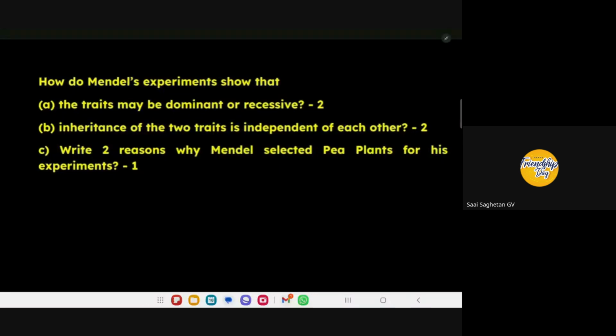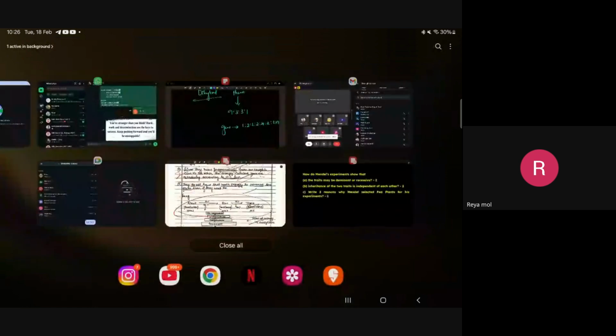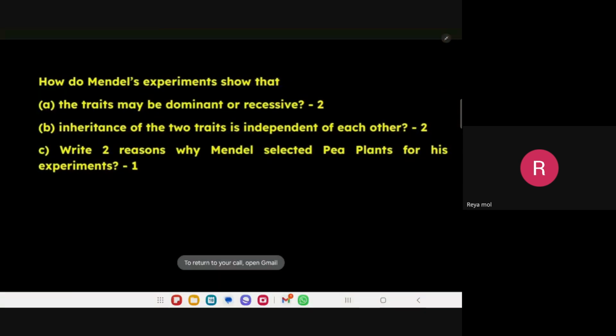Okay, the second question: the inheritance of two traits is independent of each other. The two traits should be independent of each other; what answer will you give? Who will reply? Riya: Ma'am, the law of independent assortment.